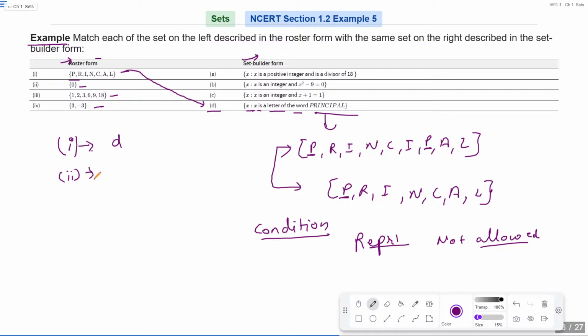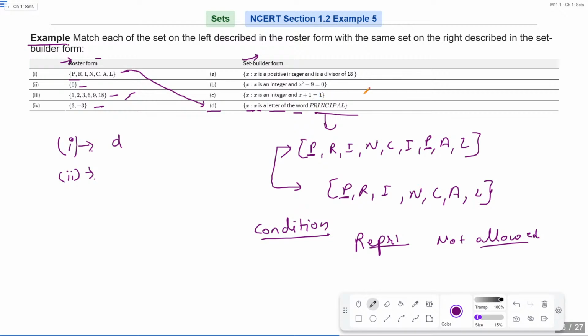For second, what's the correct option in the set builder form? Second, it's B. X is an integer and x square minus 9 is equals to 3. No, B is not the correct option for C. Yeah, C. X such that x is an integer and x plus 1 is equals to 1.